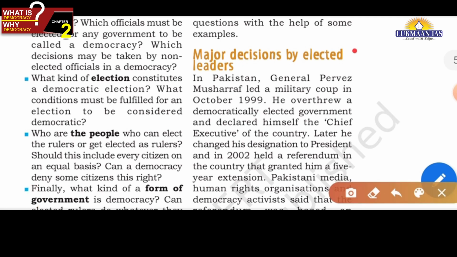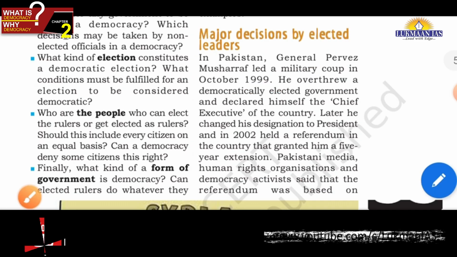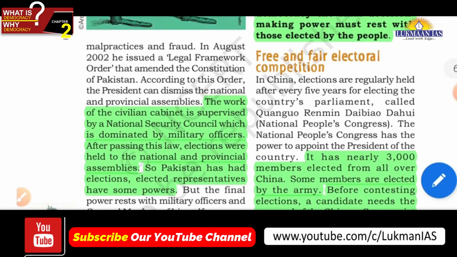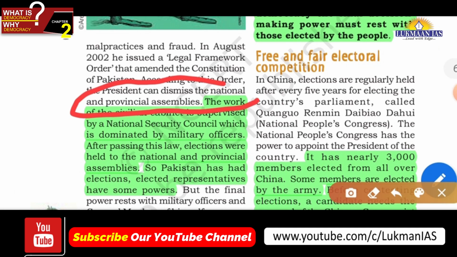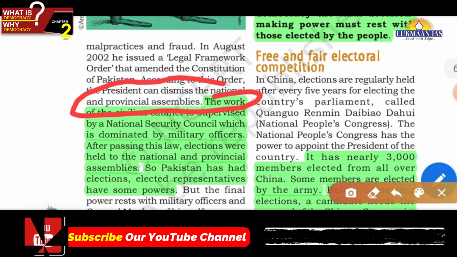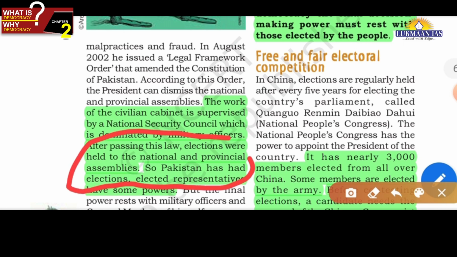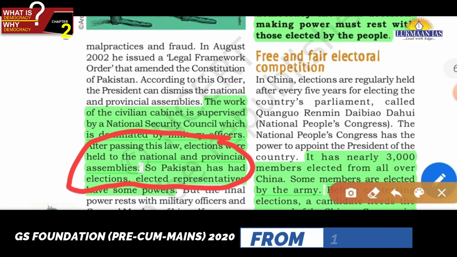So the first aspect that we discussed is that major decisions should be taken by elected leaders, and in this example you will see how Pervez Musharraf amended the constitution and took upon himself various powers, even the power to dismiss the national and provincial assemblies. Okay, friends, now we will see that in Pakistan elections were held to national and provincial assemblies, but the real powers are not held by those elected representatives.